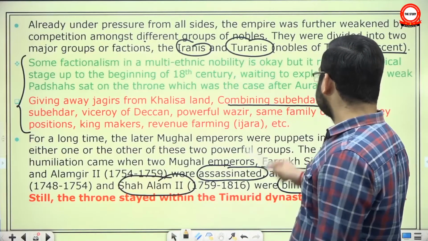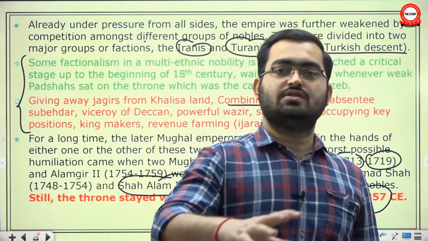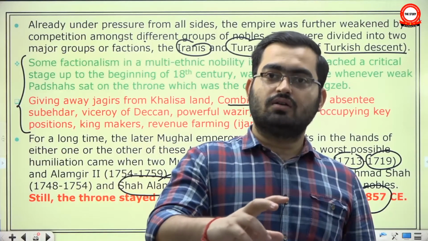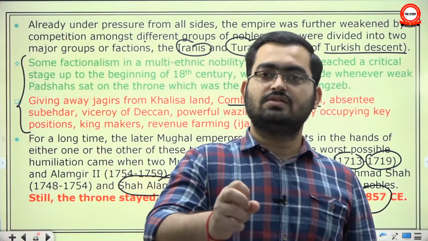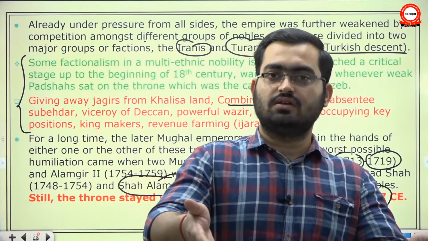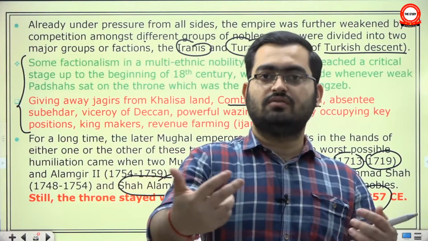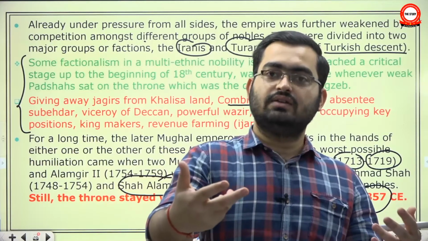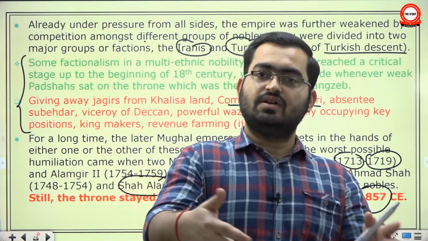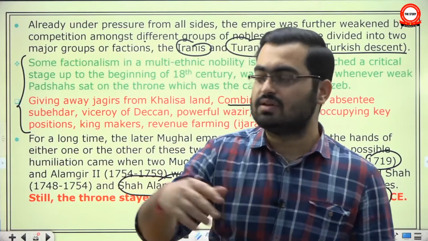Combining Subedari. This was also new. Especially there was this individual Abdul Samad Khan. He was the Subedar of Lahore, but he controlled Multan as well, and then he bequeathed his Subedari to his son Zakaria Khan. It is just that there were so many invasions from the northwest by Nadir Shah and Ahmad Shah Abdali, and then local rebellions by Sikhs, that this part of the empire collapsed. Otherwise, maybe he would have created another local state, just like Awadh, Bengal or Hyderabad.